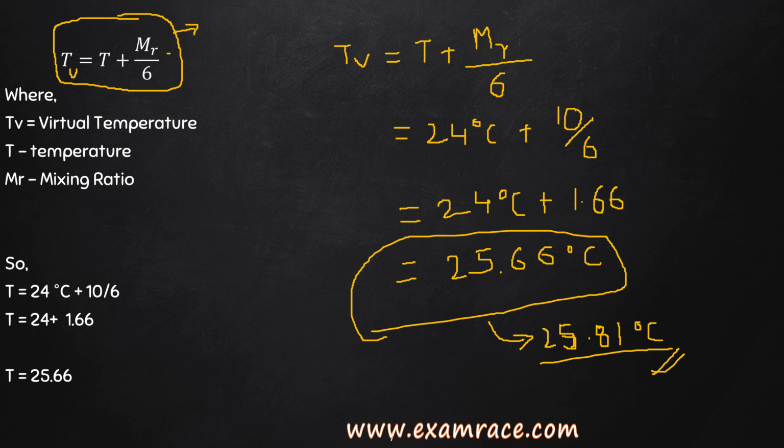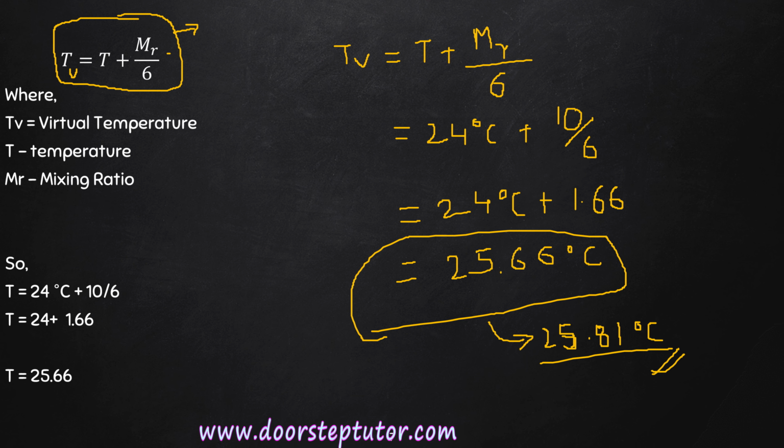We will solve this question using this relation: the virtual temperature is equal to the given temperature plus the mixing ratio, that is MR, divided by 6.